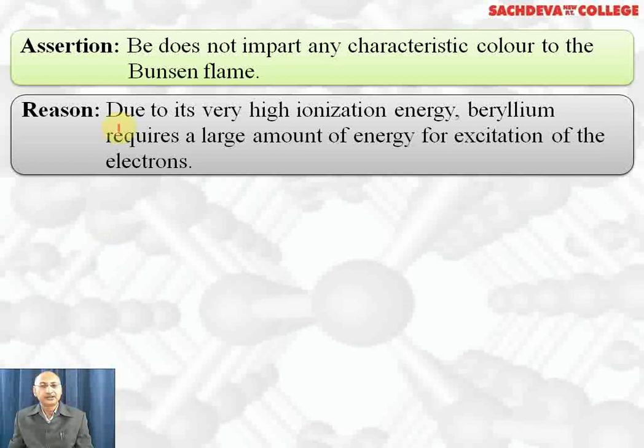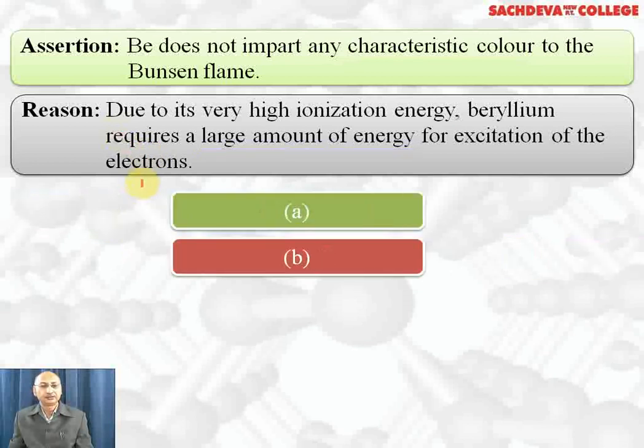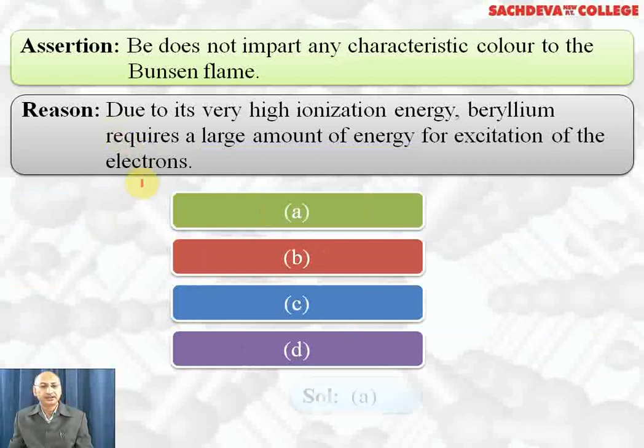Assertion: beryllium does not impart any characteristic color to the flame. Reason: due to high ionization energy, beryllium requires a large amount of energy for excitation of electron. These are the choices and correct answer is A part. This is correct reason for the assertion.